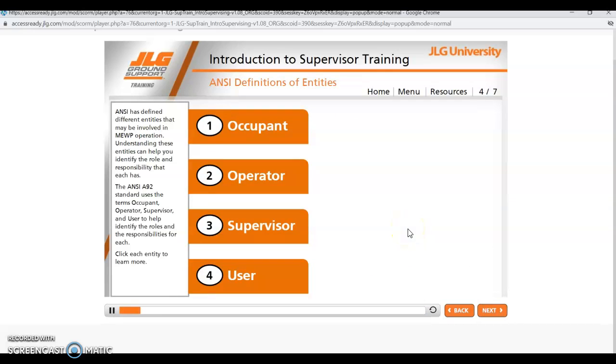ANSI has defined different entities that may be involved in MEWP operation. Understanding these entities can help you identify the role and responsibility that each has. The ANSI A92 standard uses the terms occupant, operator, supervisor, and user to help identify the roles and responsibilities for each. Click each entity to learn more.